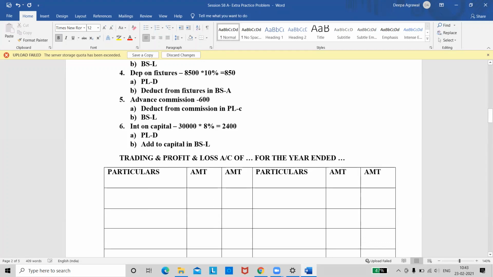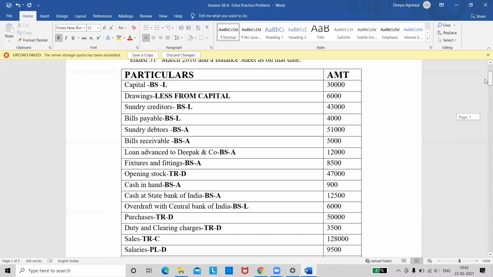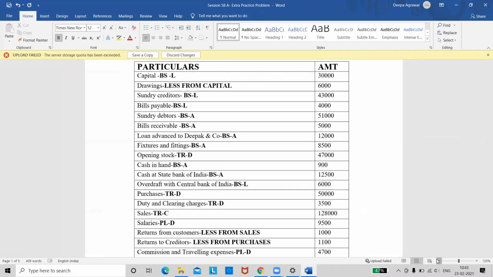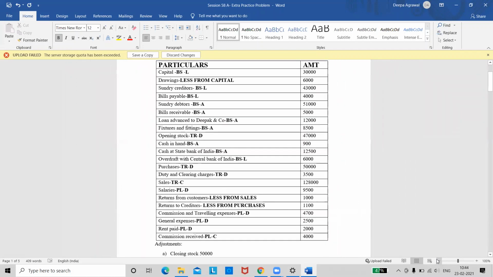Now quickly draw your pro formas. I'll wait for a minute. Ma'am, could you show the question? Yeah, I'll show the question also. One second. So this is your question. Half part of it. Wait, I'll show you the entire part in one go. Yeah, this is the question. Quickly take a screenshot, the ones who are online.